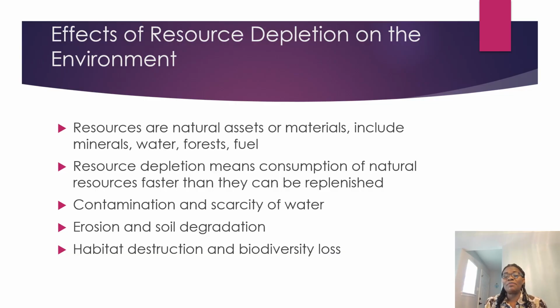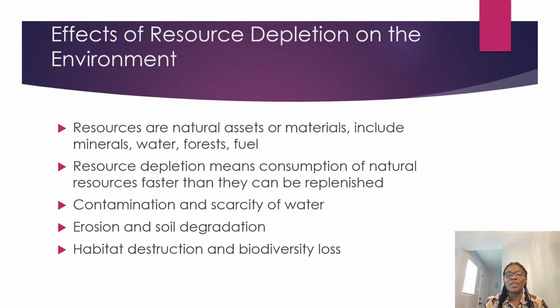Then it could also have erosion and soil degradation. Erosion is actually the removal or the transport of soil, the surface soil, and if it continues, it will dig deep. So when you have erosion taking place as a result of pollution, when land has been polluted with different things, erosion will carry all these materials down to different distances, and this will land into the different rivers, and continue to the different seas and oceans.